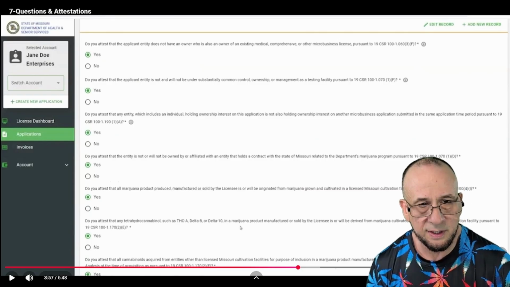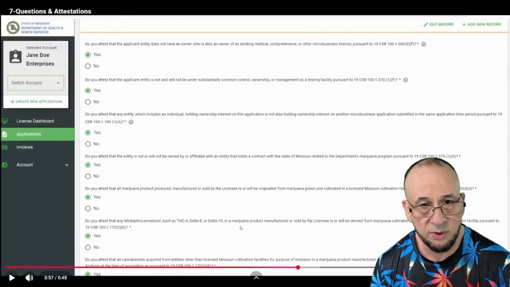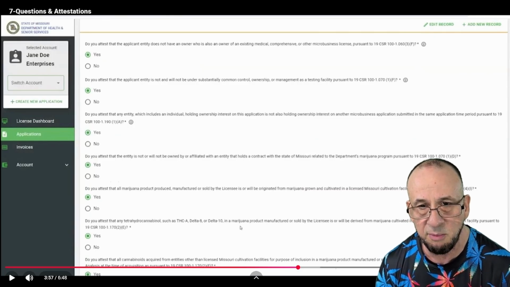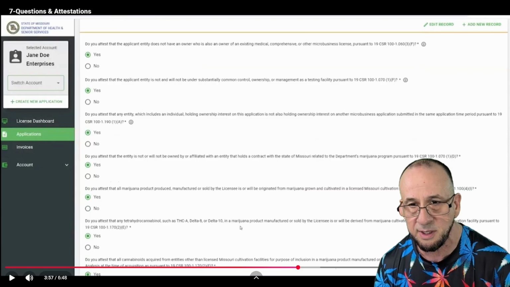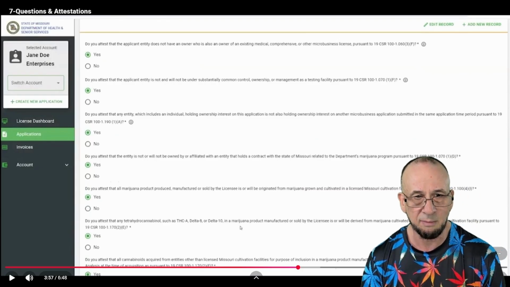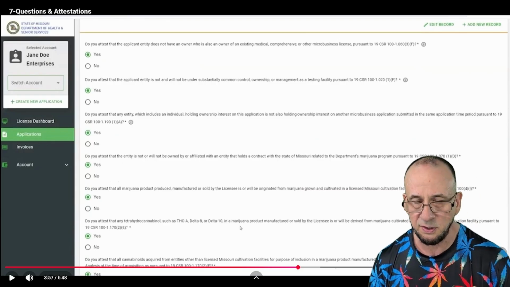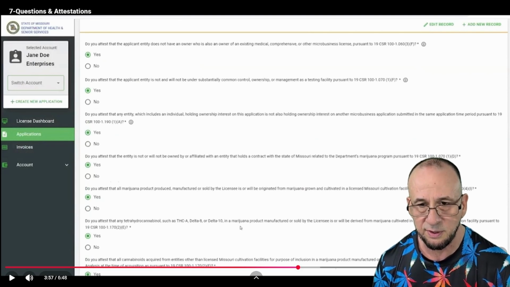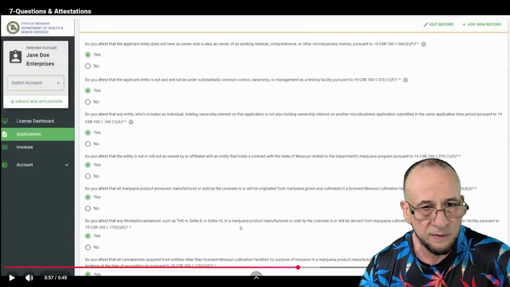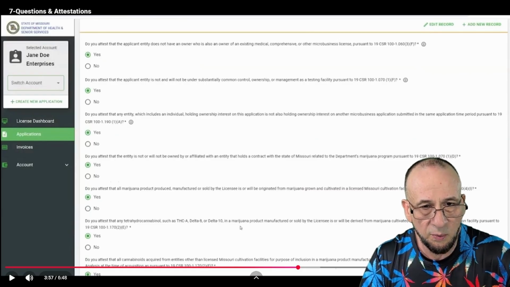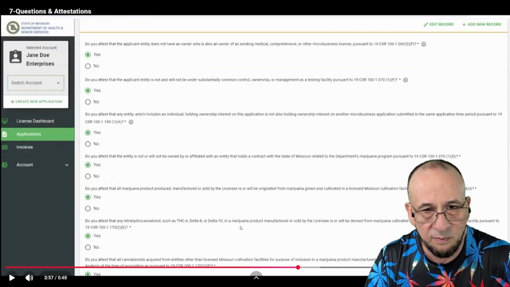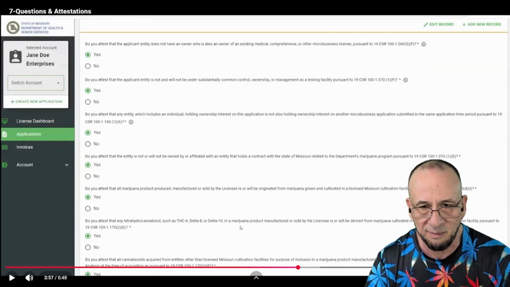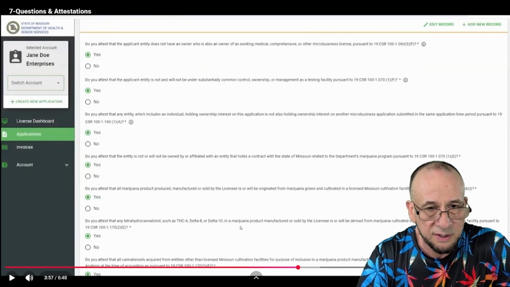Do you attest that the entity, which includes an individual holding ownership interest on this application, is not also holding ownership interest in another micro business application submitted in the same application time period pursuant to blah, blah, blah? And they list all the places in the Constitution or the law where those regulations are listed, so you can look it up if you want to. Do you attest that the entity is not or will not be owned by an affected entity that holds a contract with the state of Missouri related to the department's marijuana program? Another conflict of interest question.